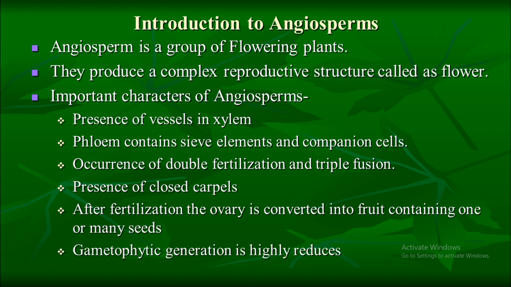One more important character of angiosperm is gametophytic generation is highly reduced. If you remember, in algae, bryophyte and pteridophyte, the plant body was gametophyte, while in case of gymnosperm and angiosperm, you will see the plant body is sporophyte. It means during their life cycle, these angiosperm produce small gametes. These gametes undergo fertilization and they will produce the next generation.